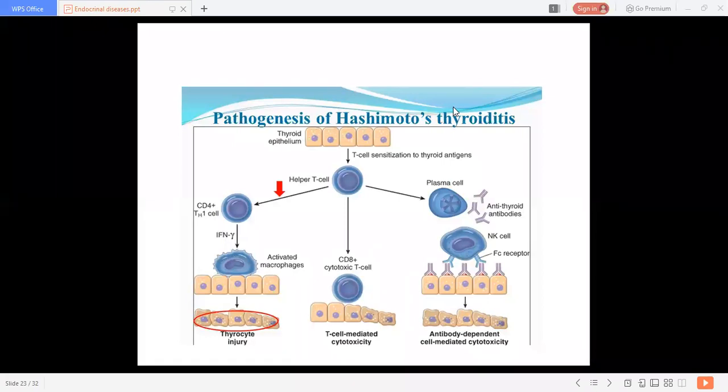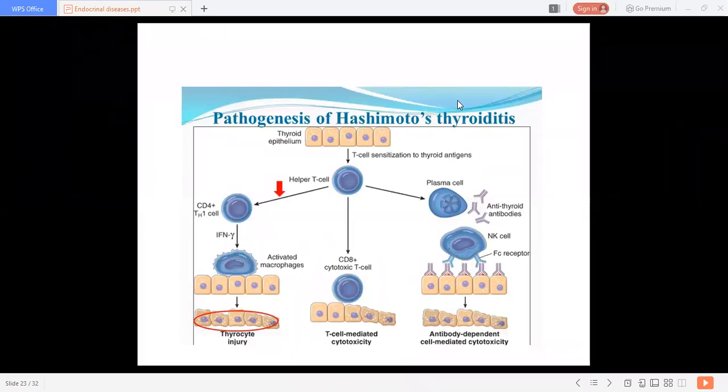The ratio is 10:1, that is 10 in women and 1 in men. So there is a greater possibility of this pathology, Hashimoto's thyroiditis, in women.